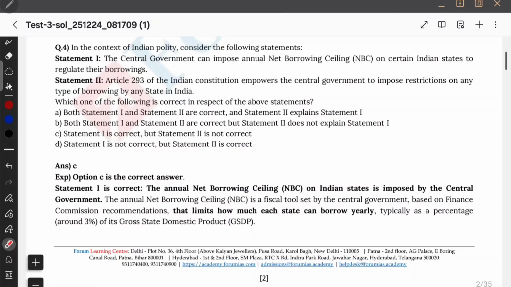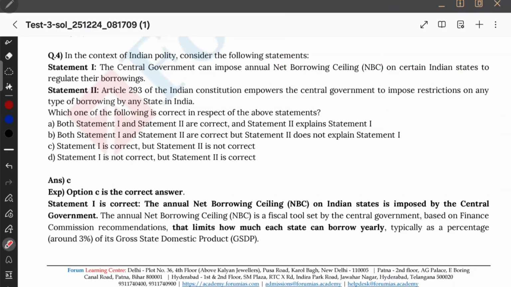I'll mark option A. In the context of Indian polity, consider the following: the central government can impose an annual net borrowing ceiling on certain Indian states to regulate their borrowings. Do you know Article 292? What is Article 292 about? It is about the borrowing limit of the Centre.